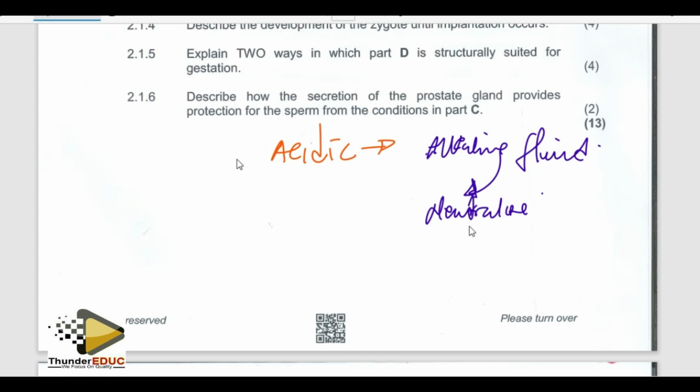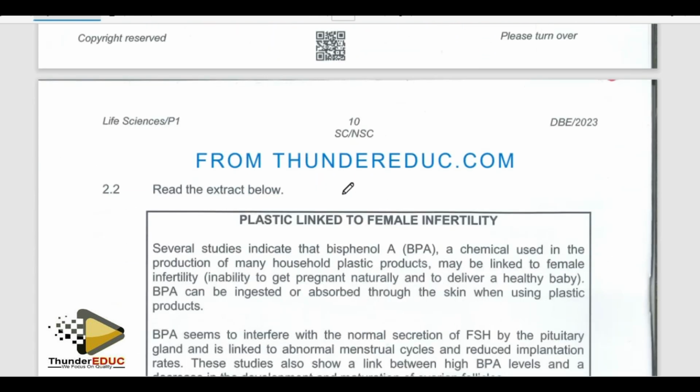Don't forget that sperms are protein in nature. So it neutralizes the acid so that the sperms are not killed by the acidic condition of the vagina. It is good for the vagina to be acidic, but it's not good if it is too acidic. Don't forget that anything which is too much is always bad.